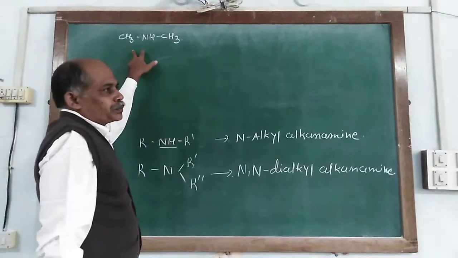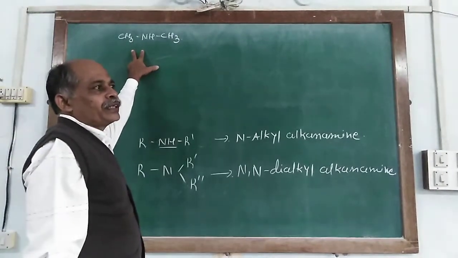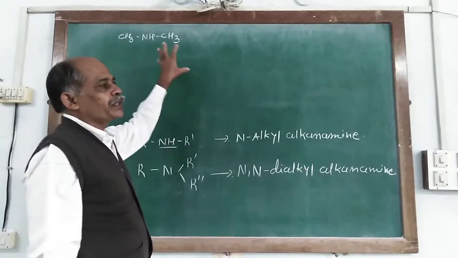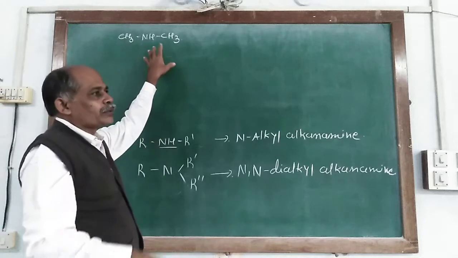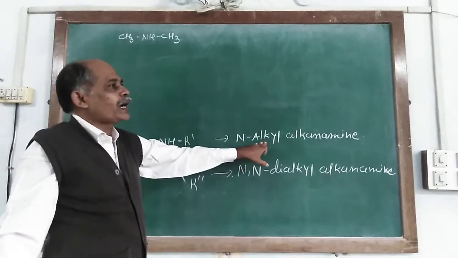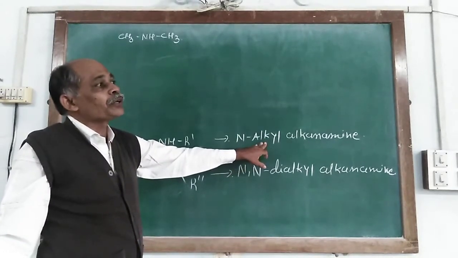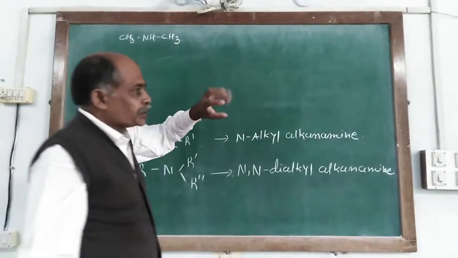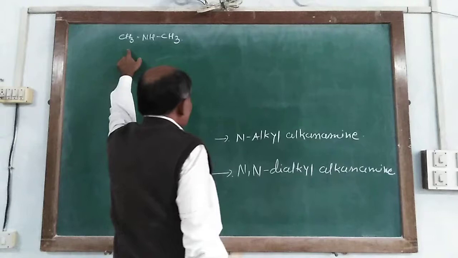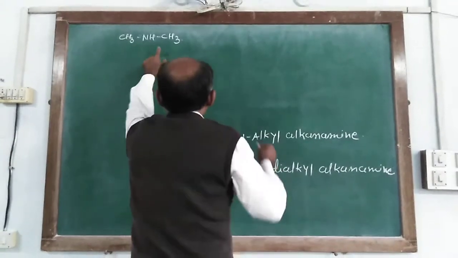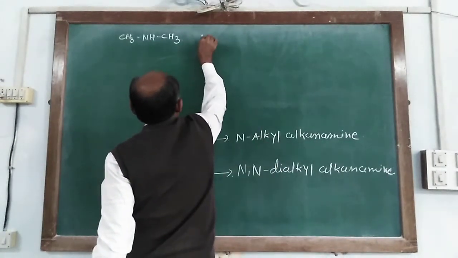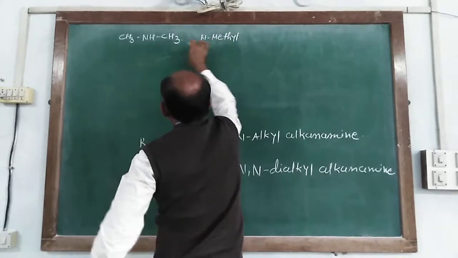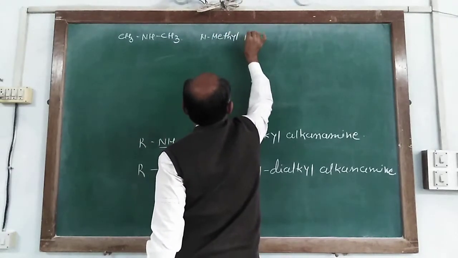Both the alkyl groups have the same number of carbon atoms. At that time, one of the alkyl groups is taken as a substituent or prefix, and the other is given its name as alkanamine. So it is N-methylmethanamine.